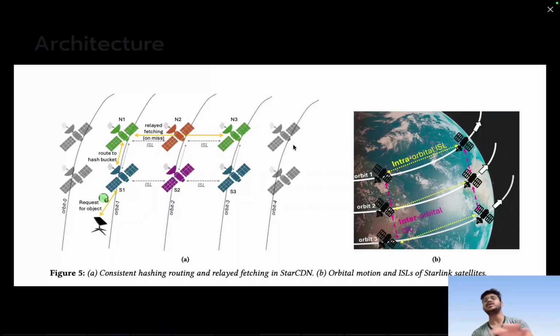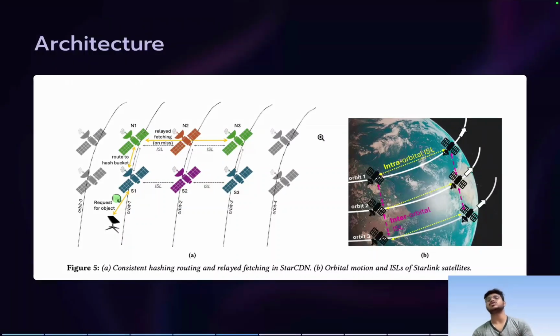So if there is a cache miss in the bucket, then rather than going to the ground, we can simply ask the neighboring satellites which were present just a few minutes back, and those might be a very good candidate for solving the cache miss problem, because they have a very high probability of having that content, since they have already served that region a few minutes back, okay. So this is known as the relay fetch. So this obviously works opposite to the flow of the satellite motion. So if the satellite is moving from left to right, then the data flow will be from right to left, okay.